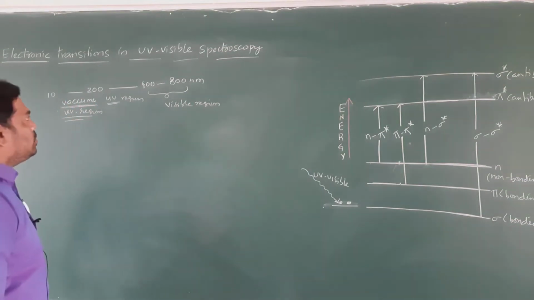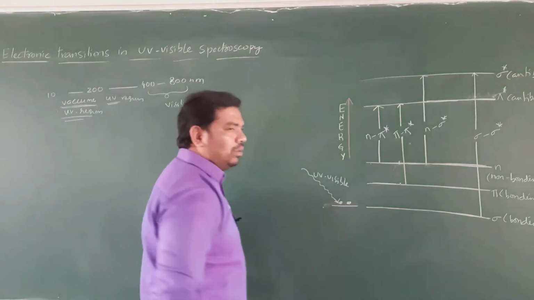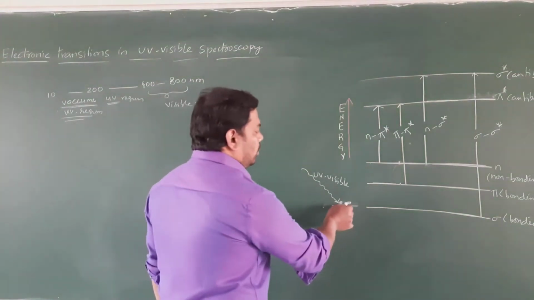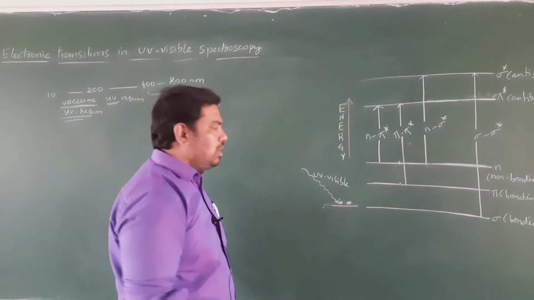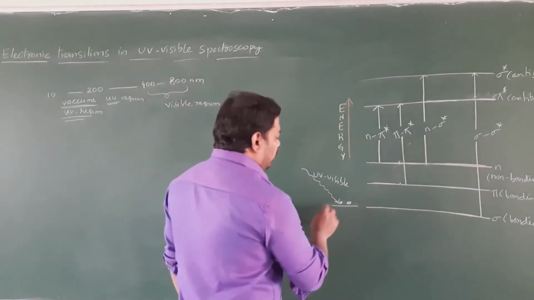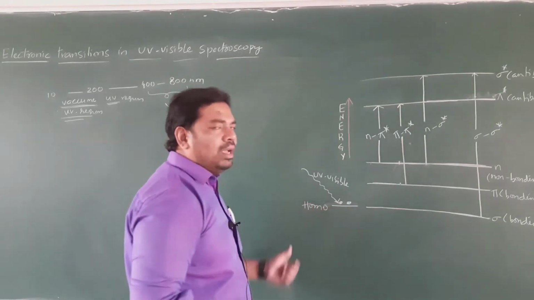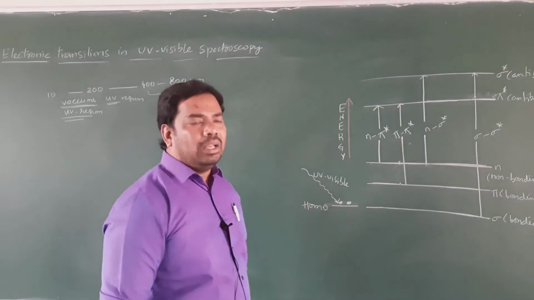For example, if the ground state molecule has unpaired electrons or lone pairs of electrons, this level we call the HOMO level. HOMO means highest occupied molecular orbital.